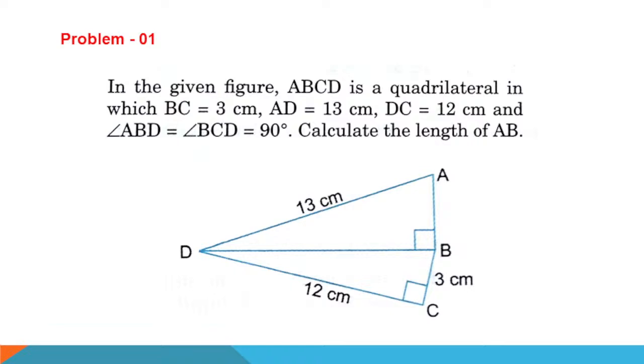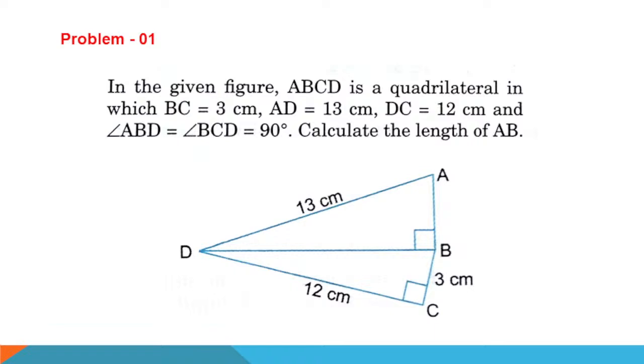Everyone draw the figure ABCD. Okay. What is given? AD is equal to 13 centimeter. BC is equal to 3 centimeter. DC is equal to 12 centimeter.